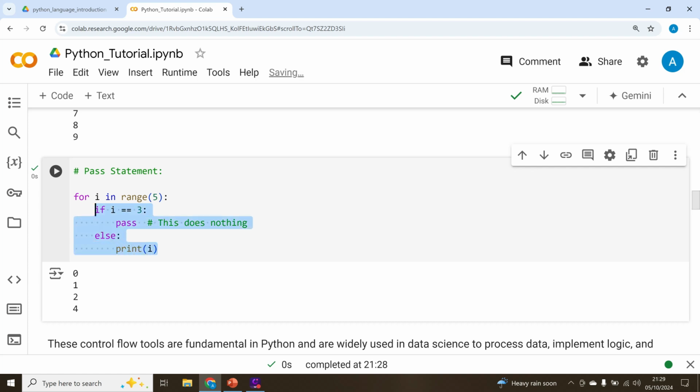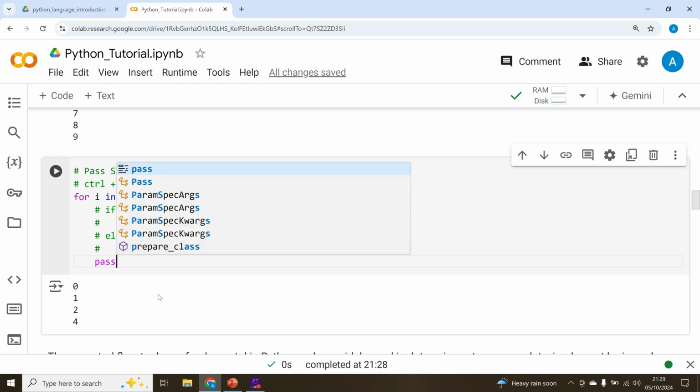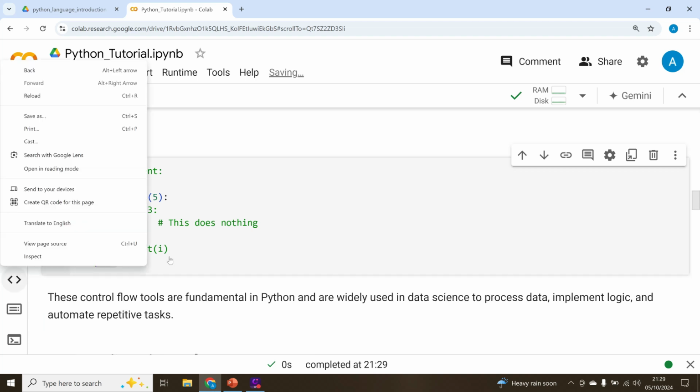Or there can be another thing like that. I can just comment all this code. To comment all this code, you can press Control and /. Anything highlighted will be commented out. And now I can just write pass. So maybe the code that I want to write inside the for loop, I have not decided yet, or I will do it later and I'm busy. I can just specify pass in the code, and even if the code runs, it will not bring an error because pass will not do anything.